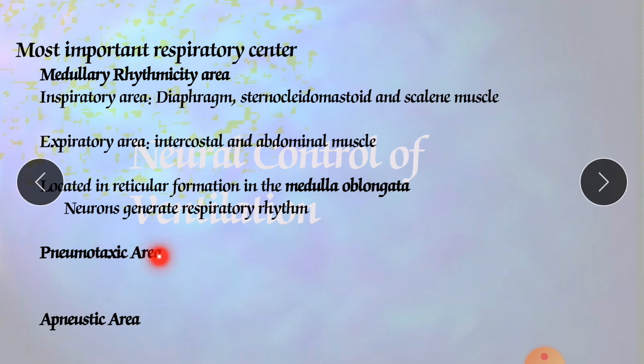And what is the function of the pneumotaxic area? It will produce the shortness of inhalation. It will cease the process of inhalation. It will decline or inhibit the process of inhalation. It will shorten that, and this apneustic area lengthens the process of inhalation. So in this fashion it is responsible for long inhalation, deep inhalation. When the pneumotaxic area is active, it overrides the signals from the apneustic area.